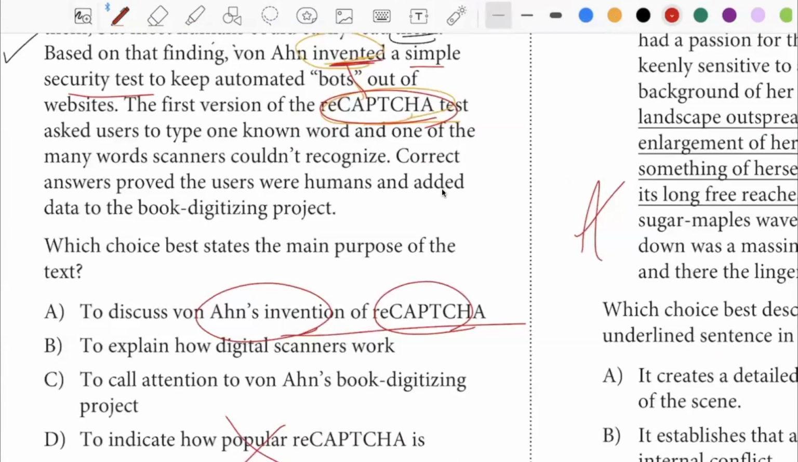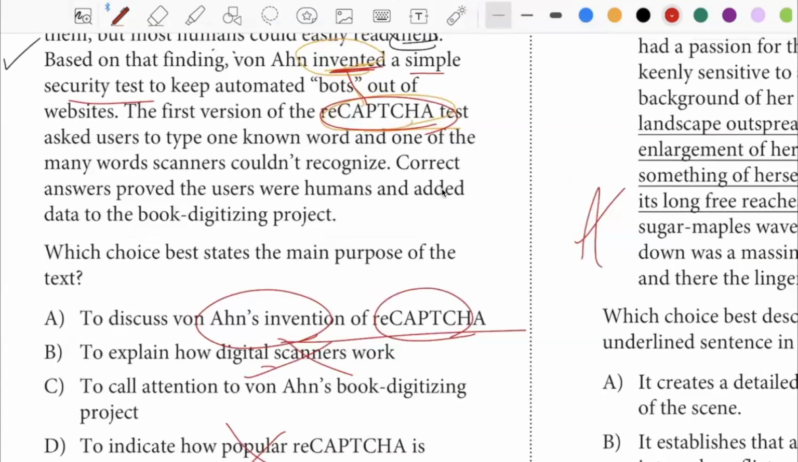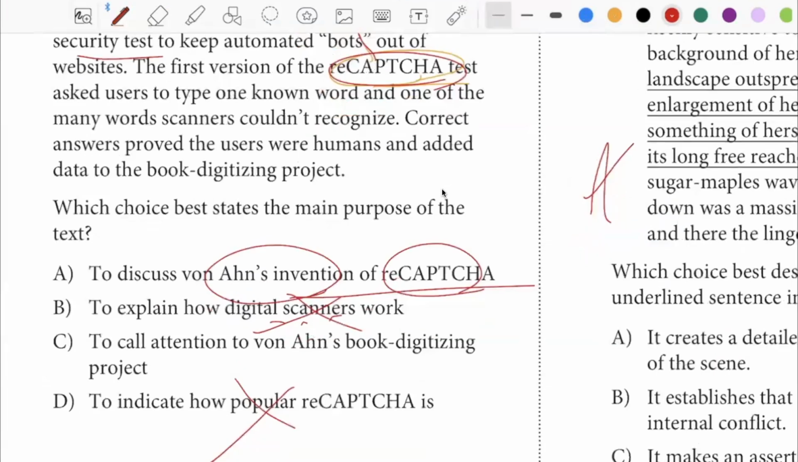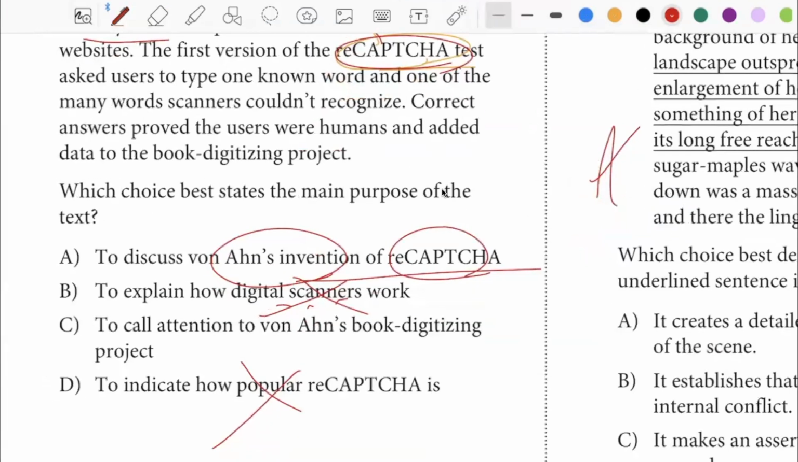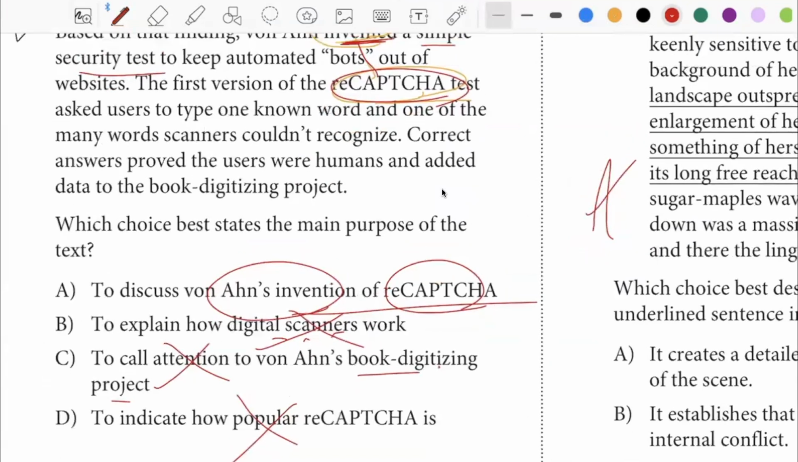This is too general, digital scanners, how they work. I mean, this would entail also the mechanism behind how digital scanners work. And in the case of answer choice C, to call attention, that's not the right way to phrase this. I mean, book digitizing project, that's kind of a wannabe phrase, but what do we really need?